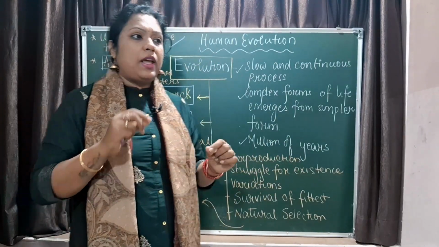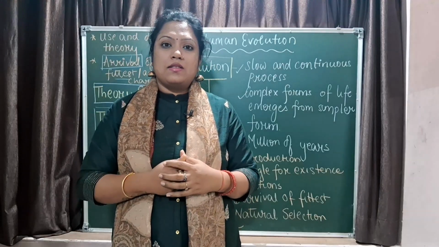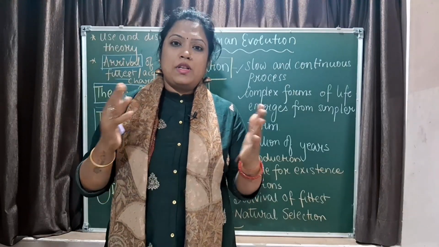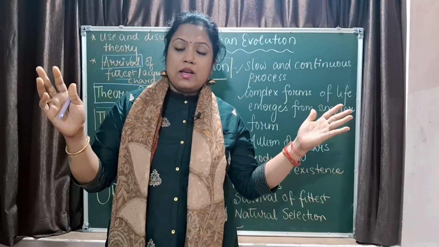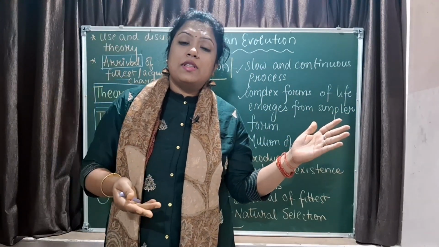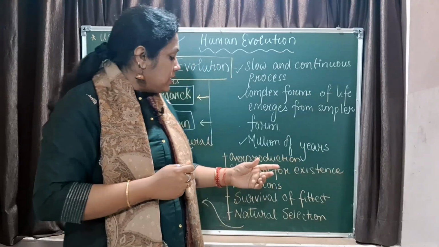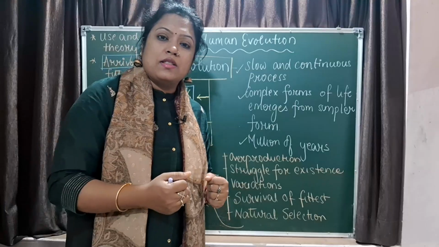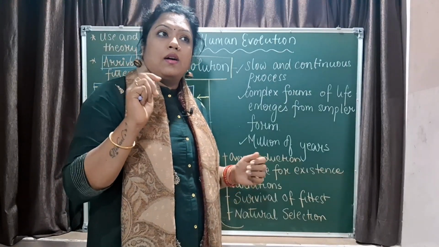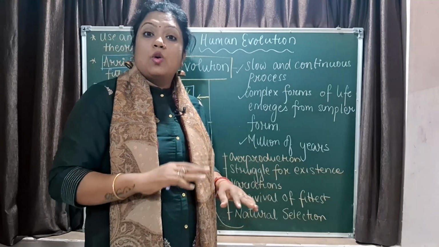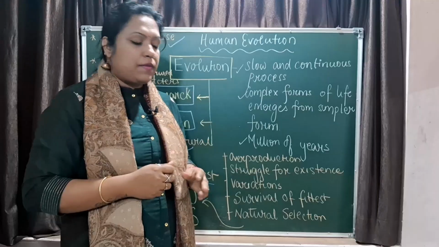After that he said that for every organism that was produced, there was a struggle for existence. In a forest also, if you see, there are so many trees. There are trees which lie below the other bigger trees, and hence they do not receive enough sunlight, and they also compete for the nutrition present in the soil. So that is the reason why there was struggle for existence, and the one who competes and who can win in that situation emerges as the one who survives.